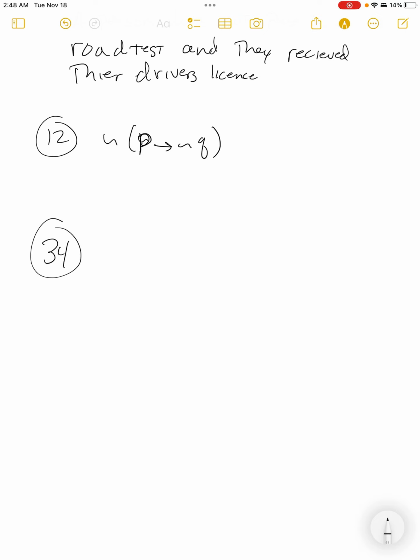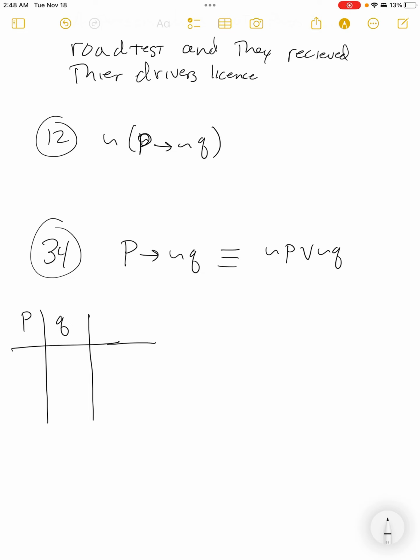At the very end, you have 33 and 34. And what the 33 and 30, well, you'll have 33 and 35. I'll look at 34. It's going back to the last section. They want you to show that two statements are equivalent. So they want you to show that P implies not Q is equivalent to not P or not Q? Well, you're not thinking much about that. They could have easily put this in the last section. So what do we do? Well, you know what to do because you did the last section's worth of homework.